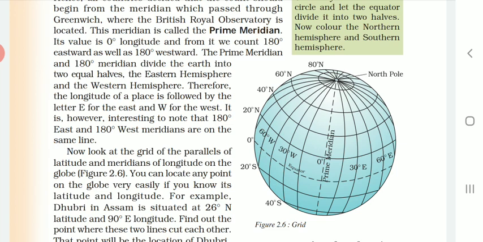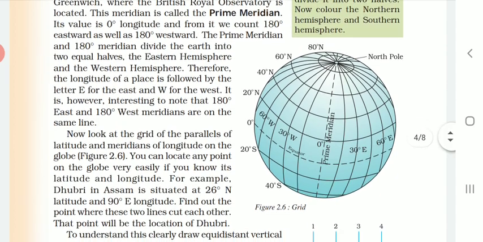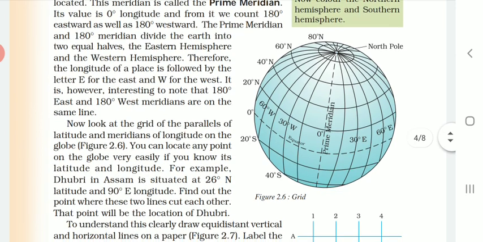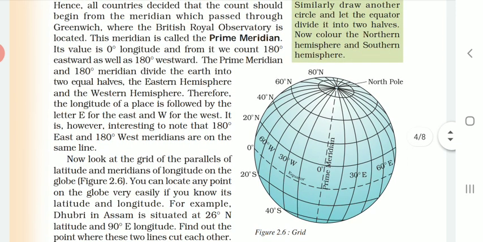So the prime meridian is the 0 degree meridian which passes through the Greenwich city of London, England, we can say. And this is a very important meridian because from here we start to count the time of the world. As it was very difficult to set the time from a particular point on the earth, all the countries have decided to count the time from here.